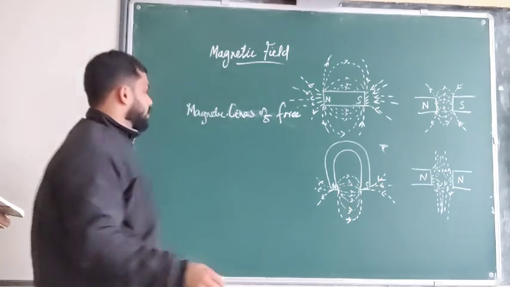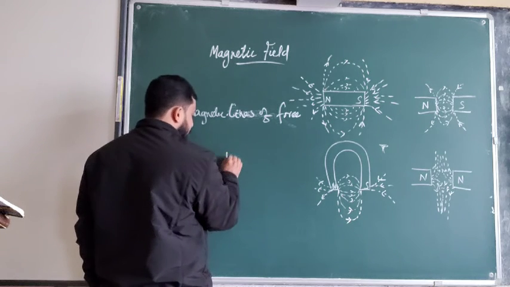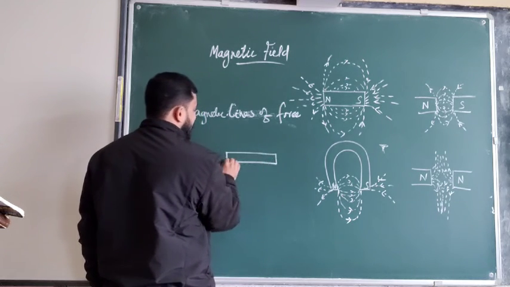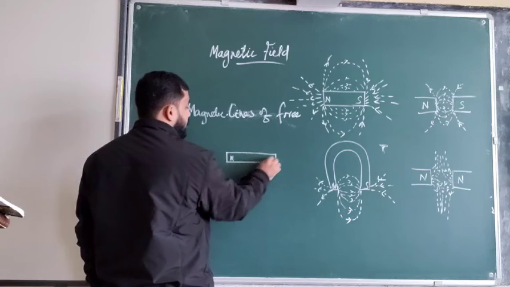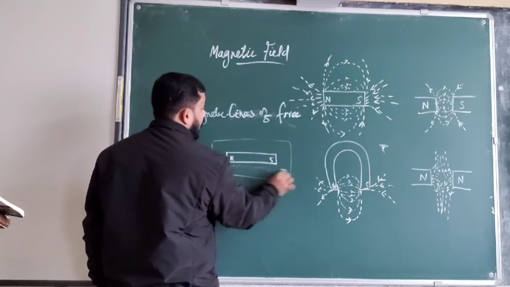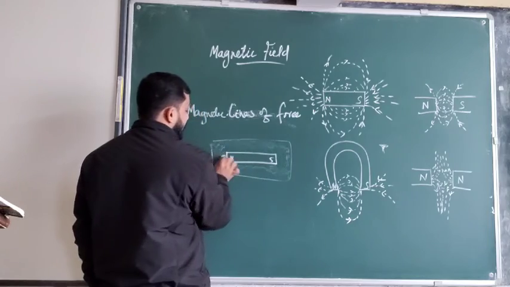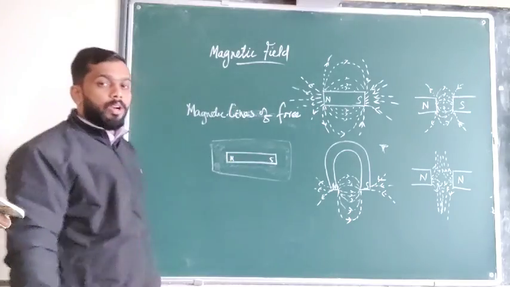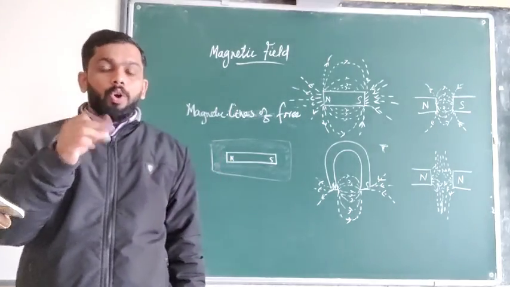Now we are going to discuss the magnetic lines of force. We have a bar magnet with north and south poles, and it is kept on a paper, and this paper is filled with iron filings. Okay, now what I will do, I will just note on the paper.